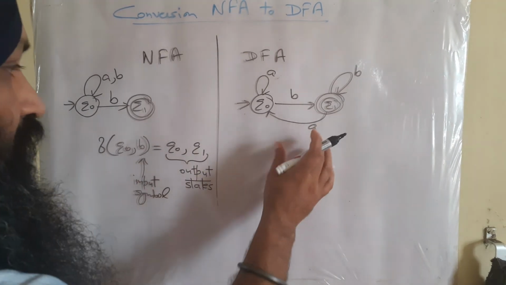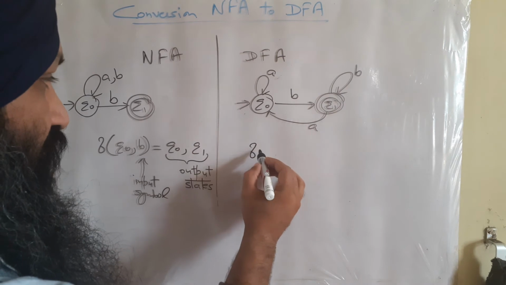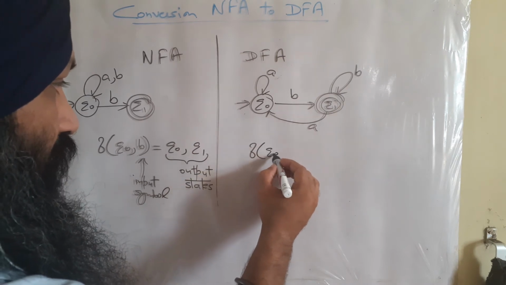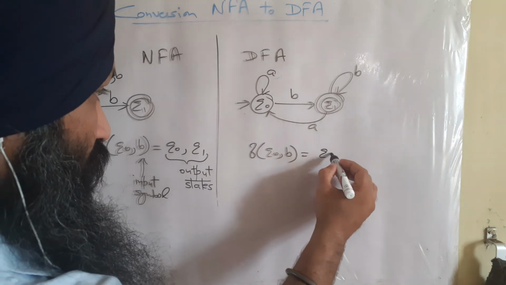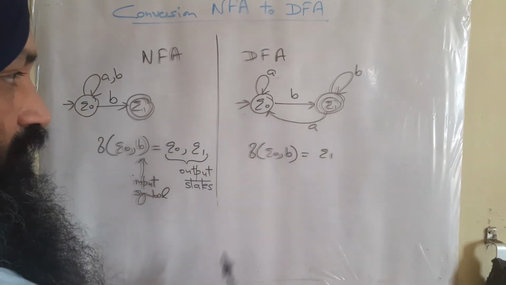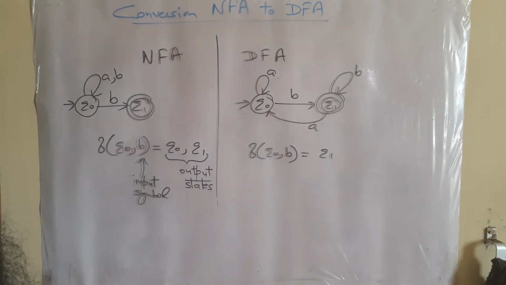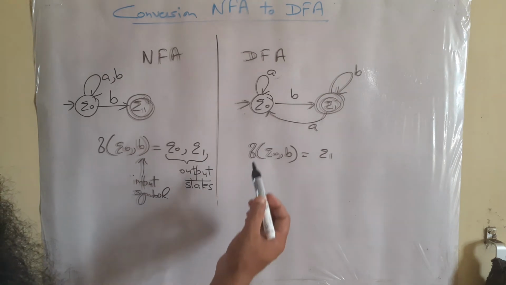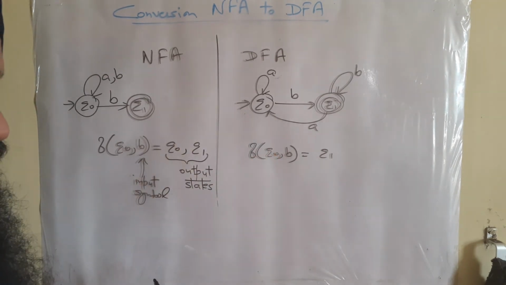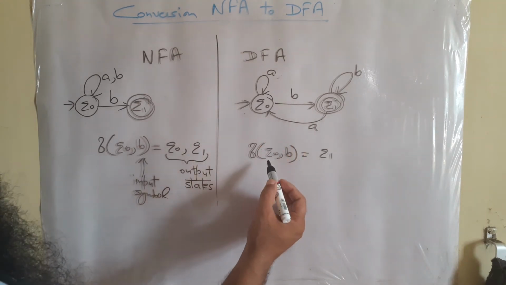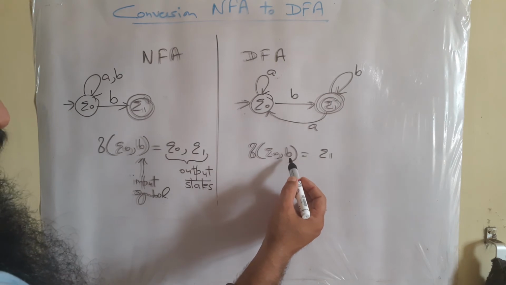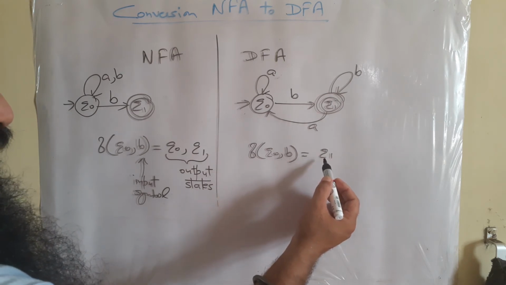Whereas on this one you can observe that with the same delta for Q naught to B we are getting only one state, that is Q1. So this is the basic difference, and that's why we call it deterministic finite automata. Q naught with the help of input symbol B goes to Q1.